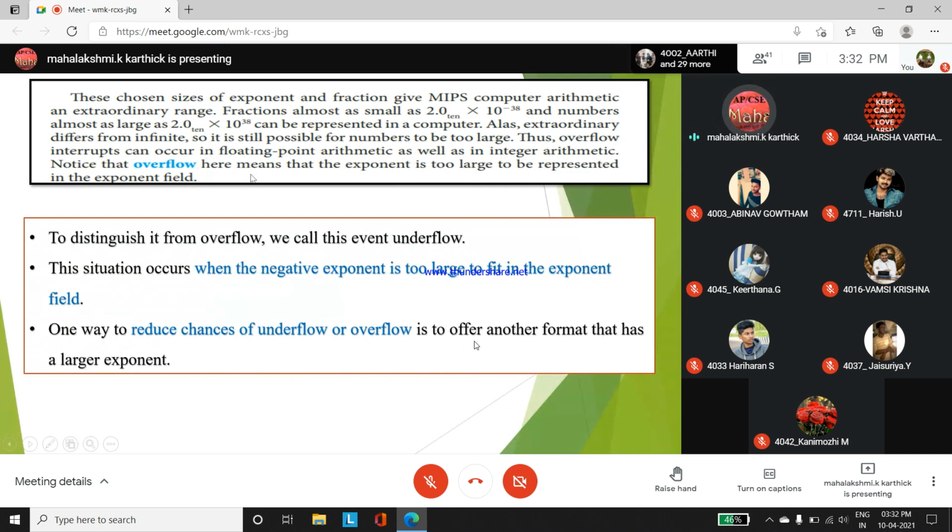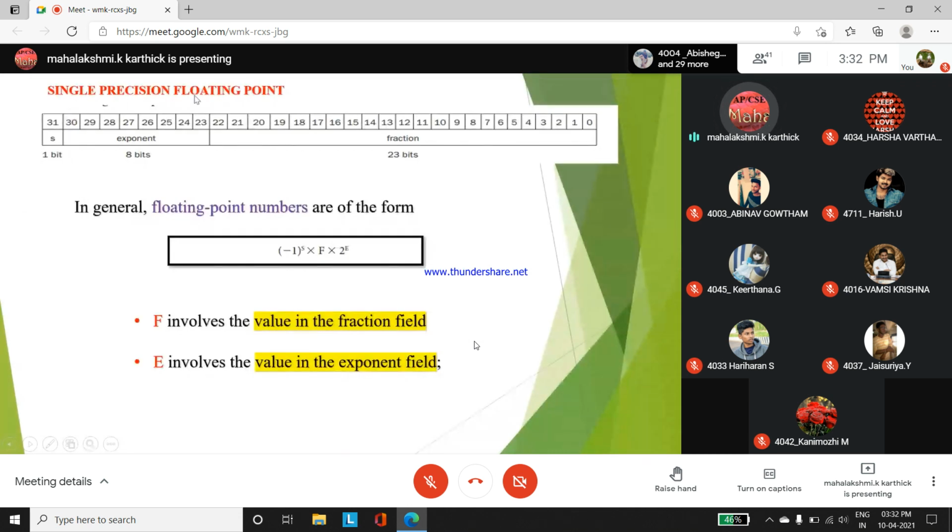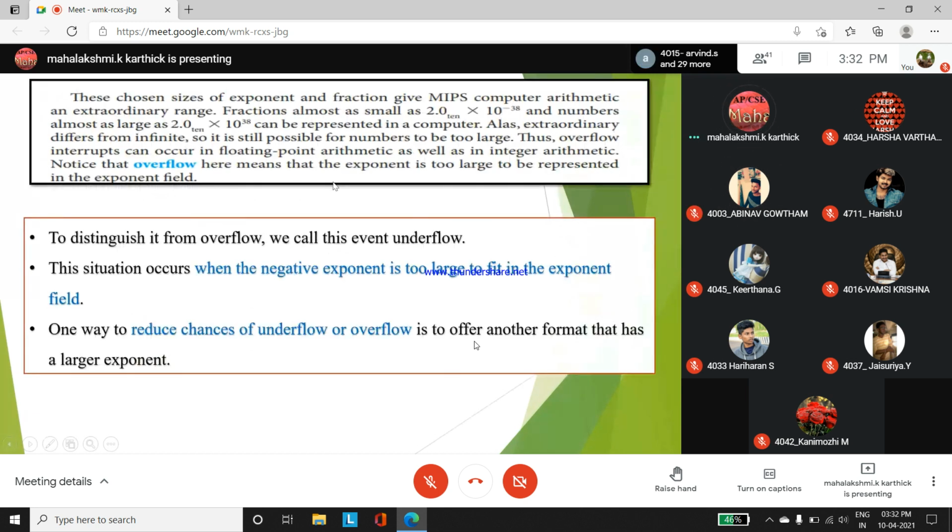Notice that overflow here means that the exponent, kindly note it, is too large to be represented in the exponent field. For example, first we have considered single precision floating point. Idoda exponential length evlo kuduthirukanga? Please reply. What is the size of an exponential field? Allotted bit evlavu? 8 bits. 8-bit. But if you have exponents too large to represent within that exponential field, then there occurs an overflow.